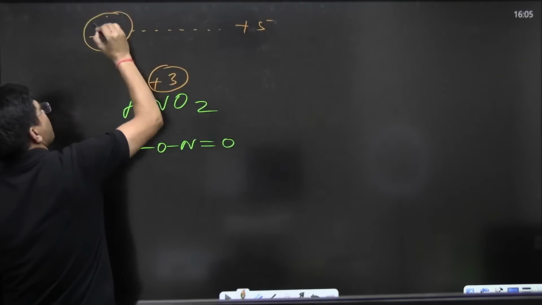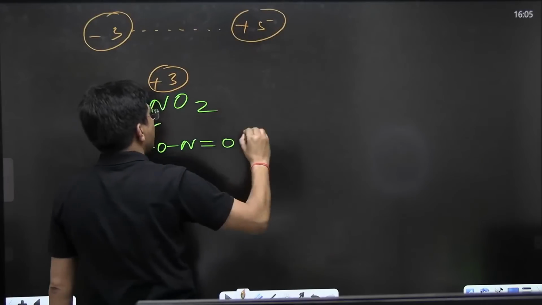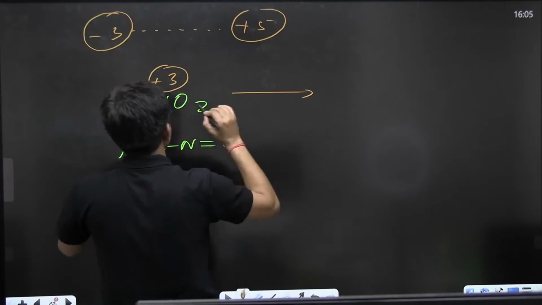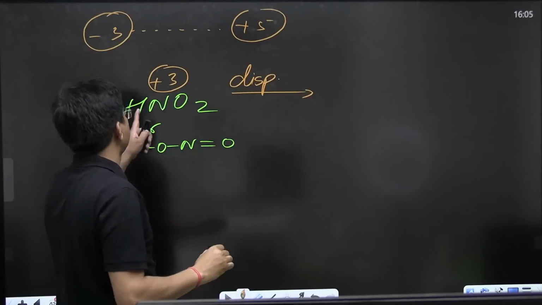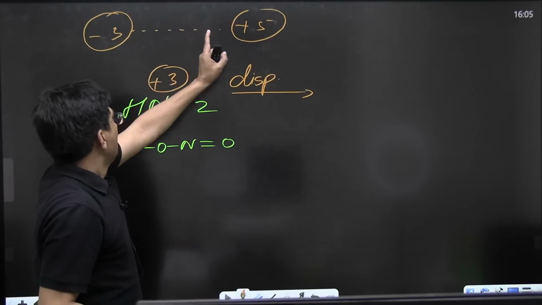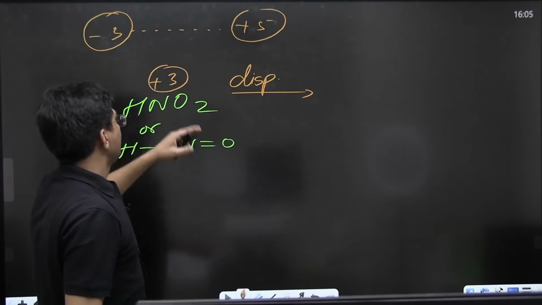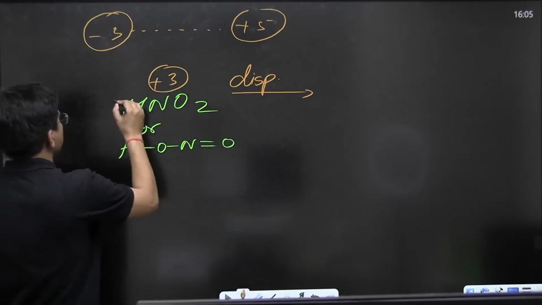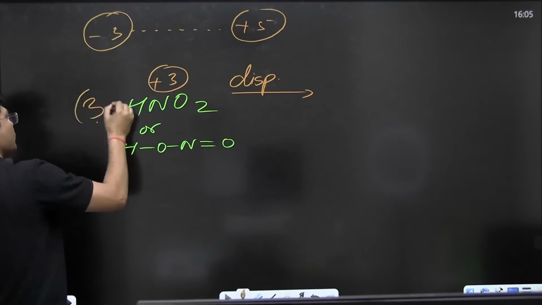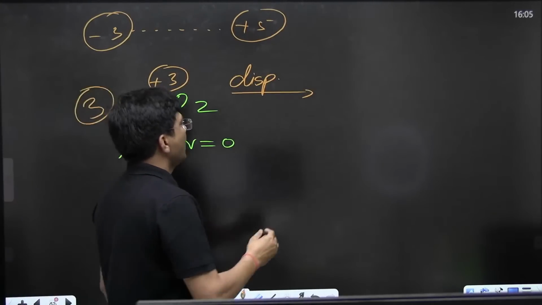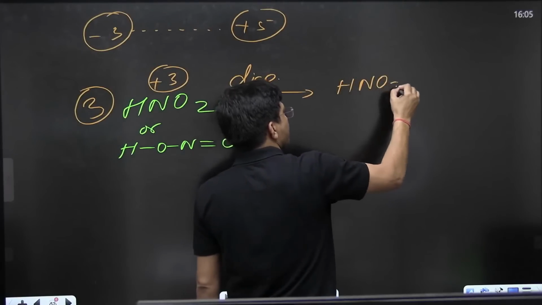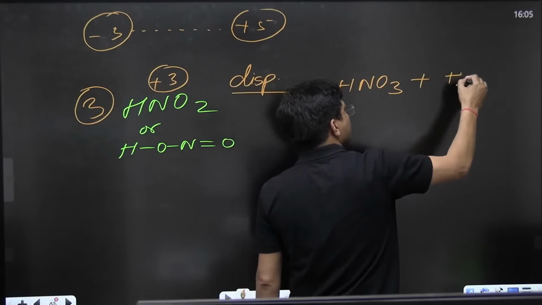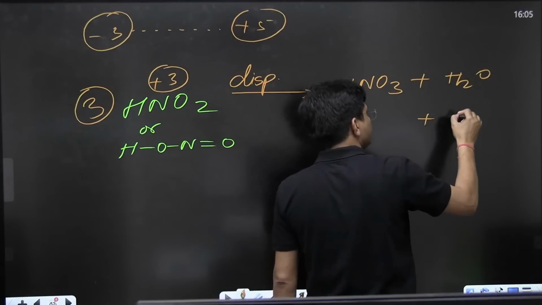It is in between -3 and +5. In acidic medium, what is it going to show? It is going to show disproportionation. Disproportionation means this will oxidize as well as this is going to reduce. So if I take 3 moles of HNO2, I will get HNO3 plus water plus NO.